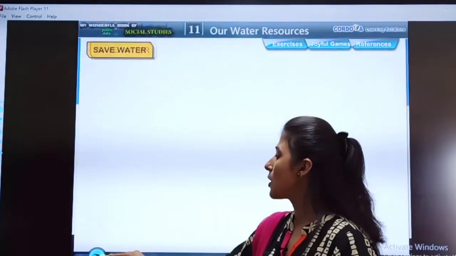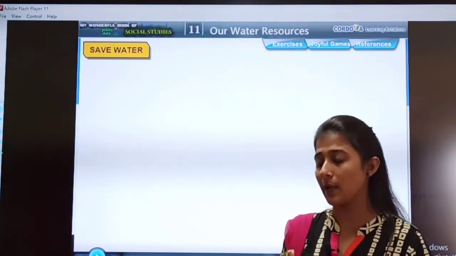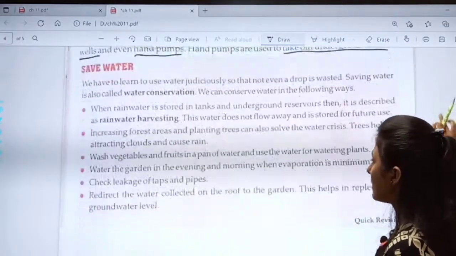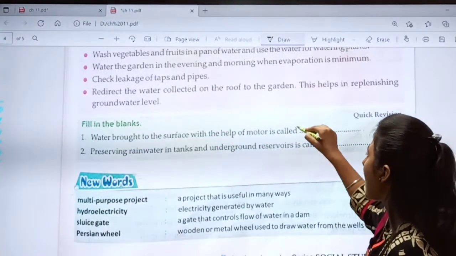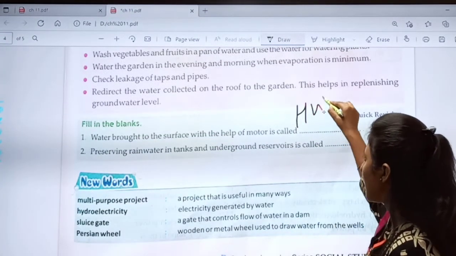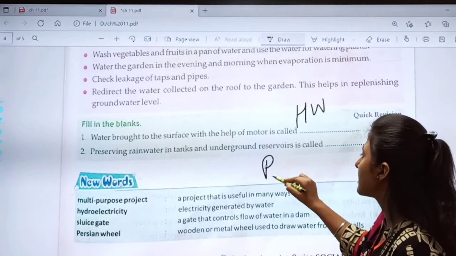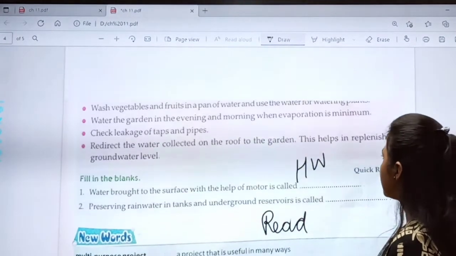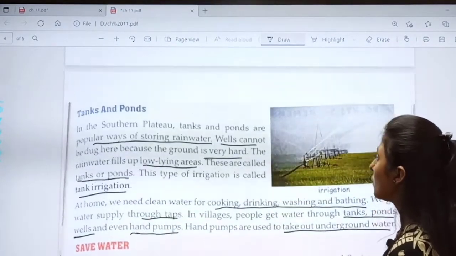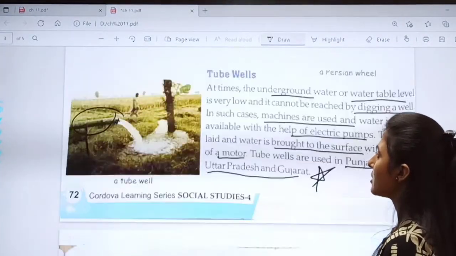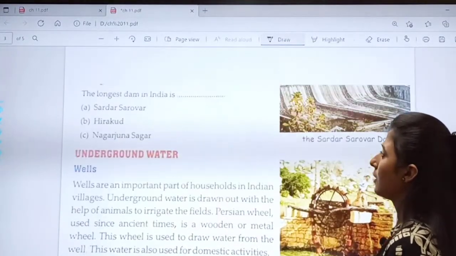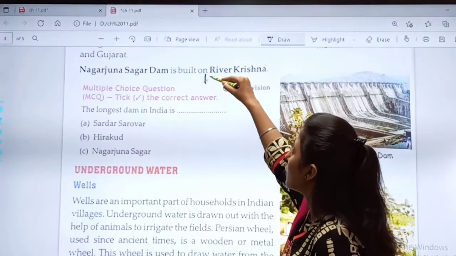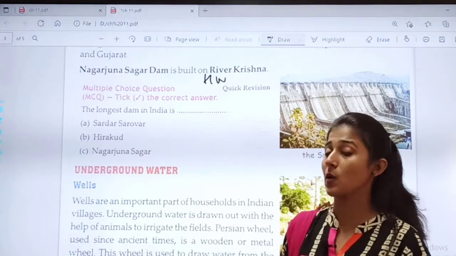Okay children, I hope you have understood this topic. Now what is your homework? See, here you are having 2 blanks that you have to read and answer. You have to read the new words of the chapter, and also you have a MCQ on page number 72. Where we started underground water, just above that you have an MCQ that also you have to do.